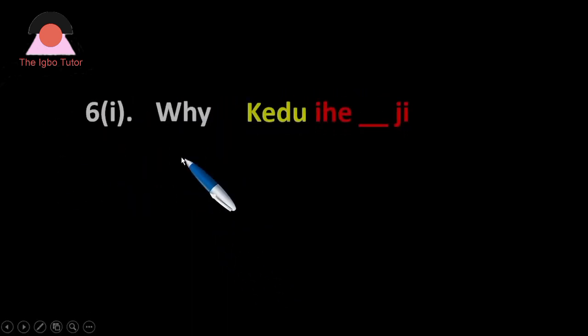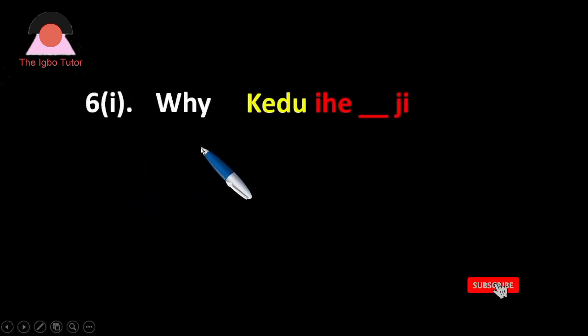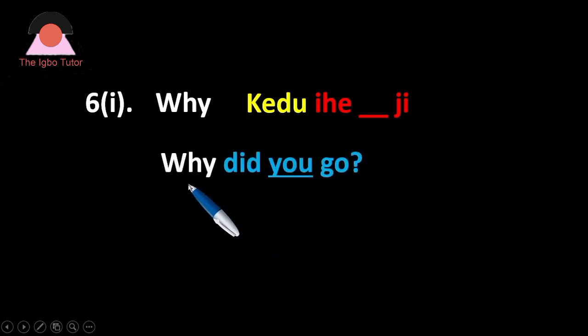We go to number 6 now. And number 6 question is why? This question will come in 3 parts. So let's look at how to use them. Why? Kedu ihe? A pronoun will be here, then before G. We're going to look at it in practical usage now. We're going to use human being, object, and another thing to show and reflect how it will go in the usage. Let's begin with 1. You now.